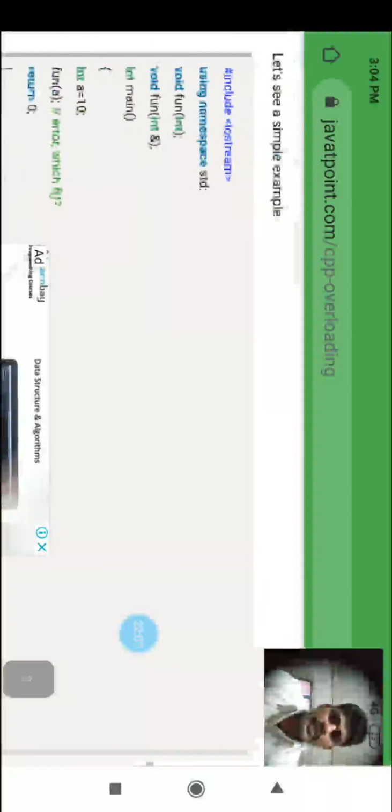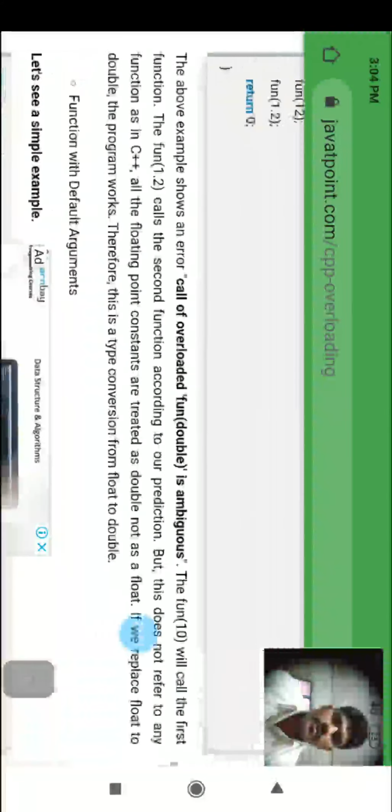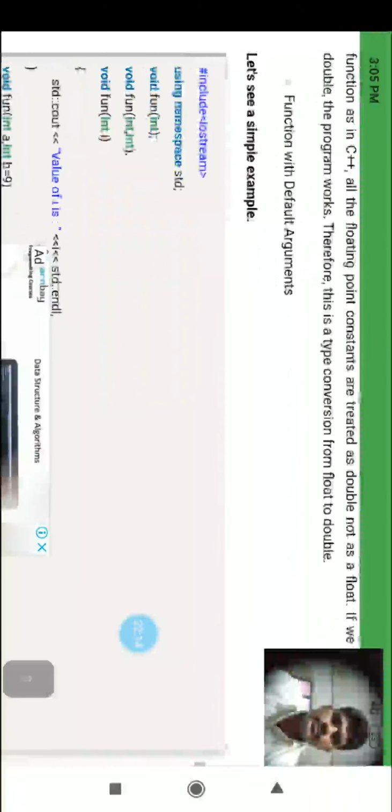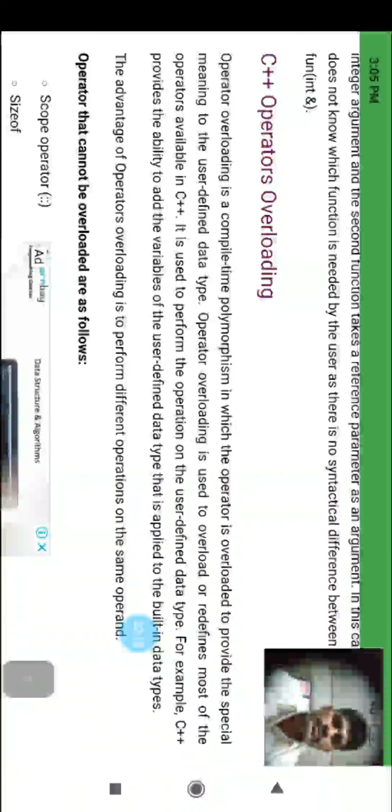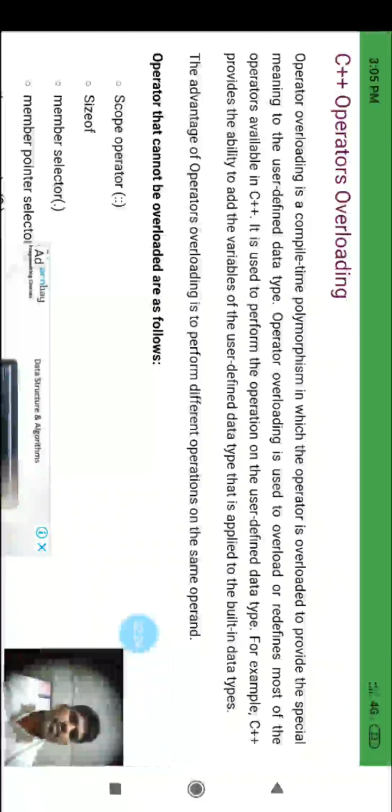So let me again focus on the formal definition. What is operator overloading here? Operator overloading is a compile time polymorphism in which the operator is overloaded to provide a special meaning to a user defined data type.